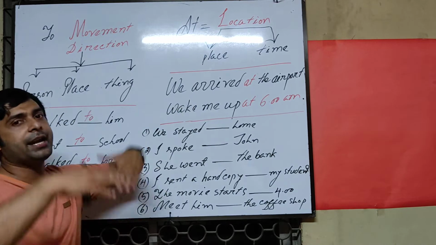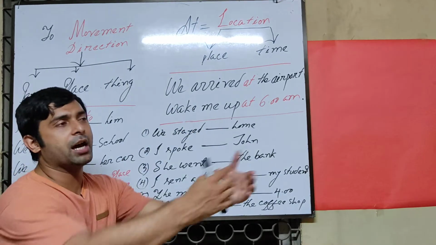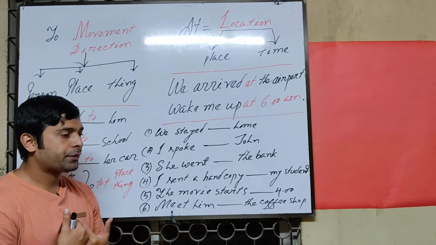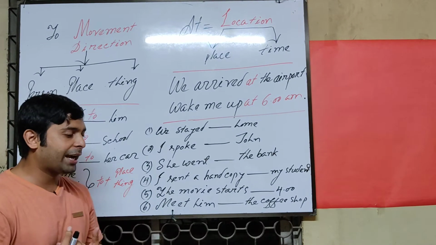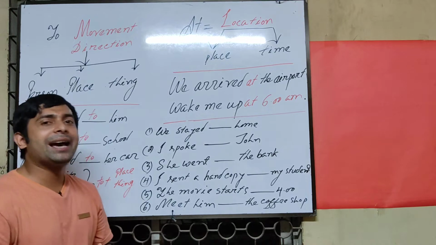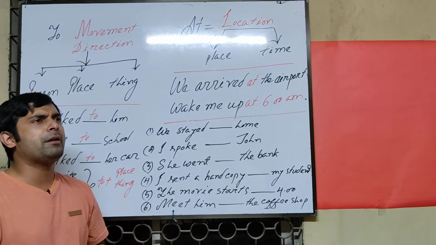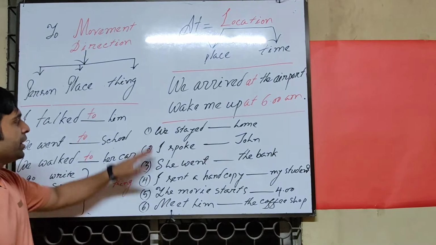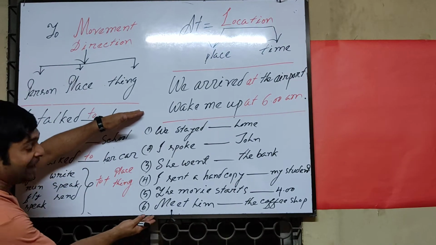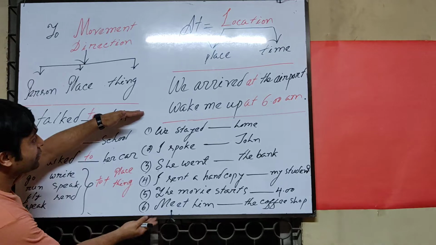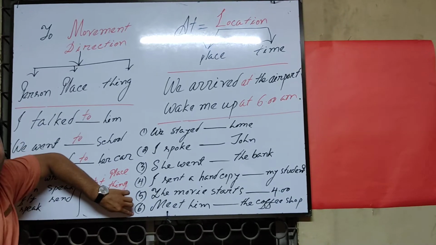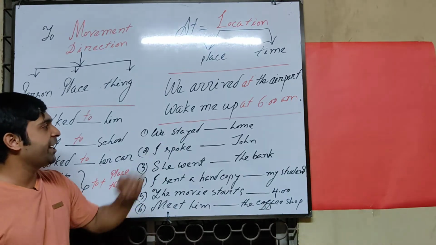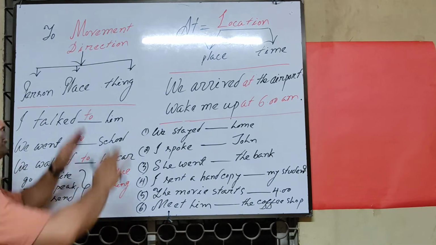Okay, you can tell any other examples. I arrive at the airport, I arrive at the bus stand, I arrive at the college, I arrive at the university, I arrive at the market, I arrive anywhere. It's okay. Thank you so much. Let's see any other examples. There are so many examples from 1 to 6. I can speak here. We stayed dash home. Already you got the point.